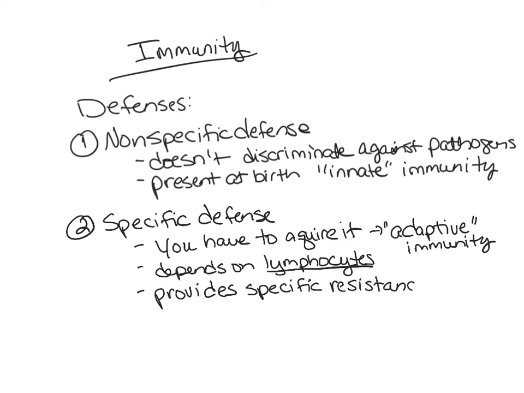That means that your body is going to respond to one particular pathogen at a time. We'll go into that a little bit more later in this video. We're going to first start by talking about the non-specific defenses.